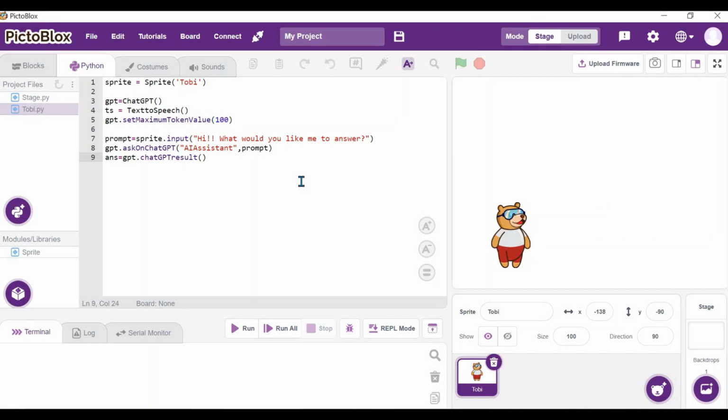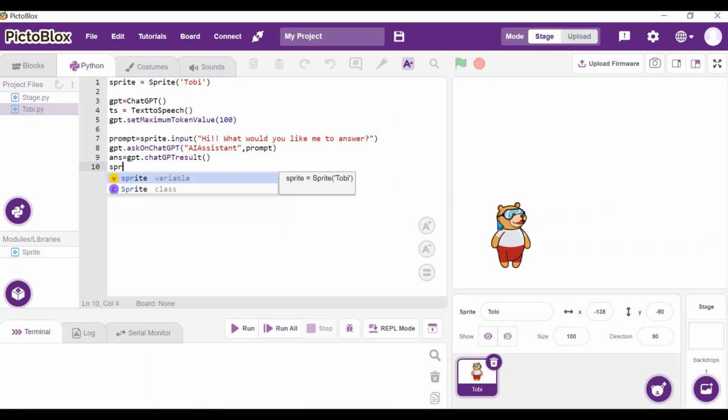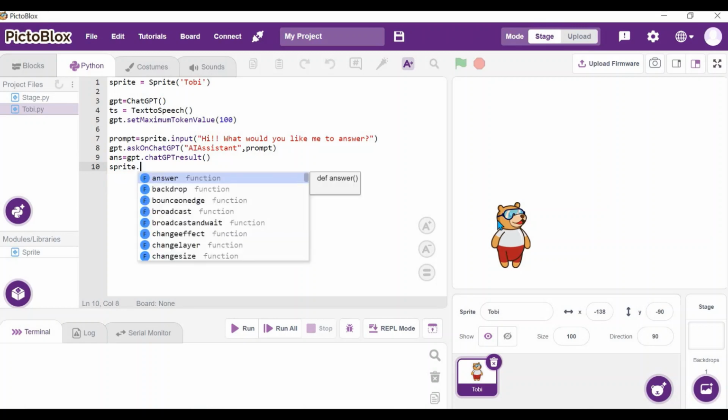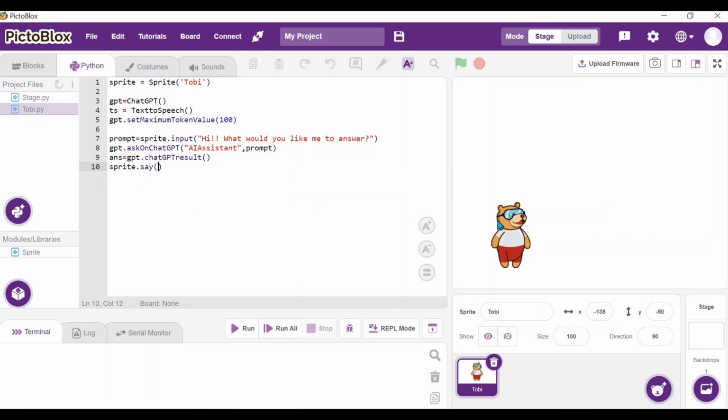Now we have to make the ChatGPT or the Toby GPT say the answer. For that, let's use the say function. Sprite dot say, what do I want to say? I want to say the answer, right? Toby GPT has to say the answer. So sprite dot say answer.